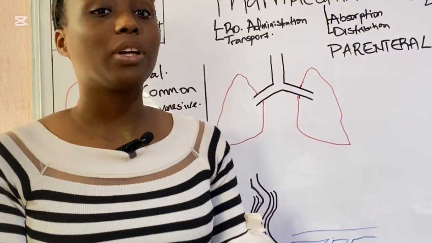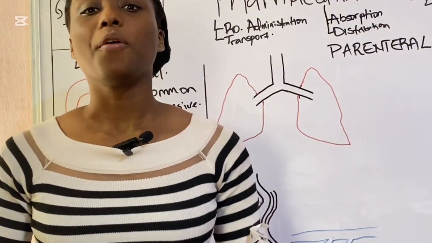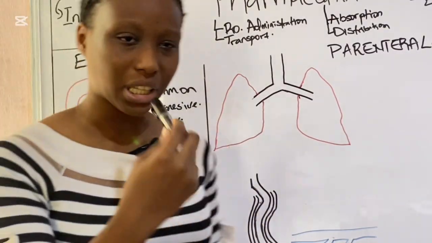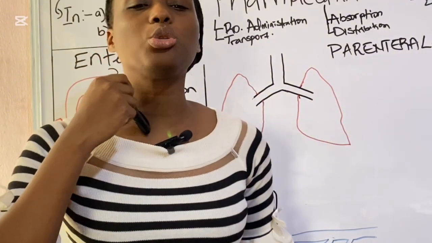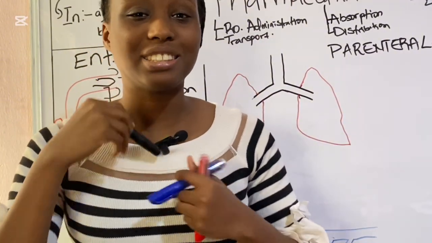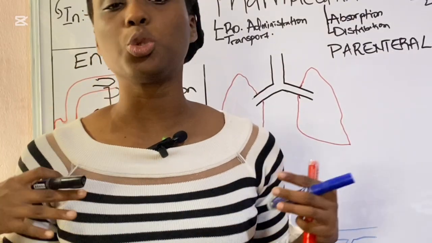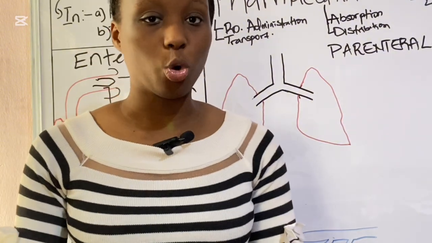Since it is bypassing first-pass metabolism, number three, it is going to reach systemic circulation faster, because drugs administered via the sublingual route, once they enter the bloodstream, drain into the superior vena cava, and that's direct entry into the heart. So the distribution is able to take place much quicker than the oral route.